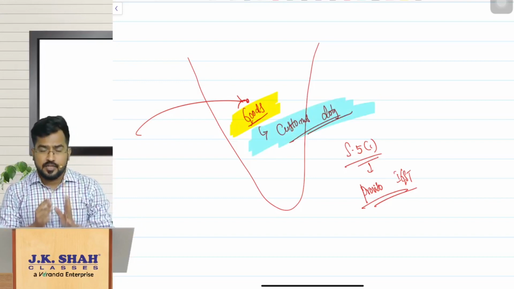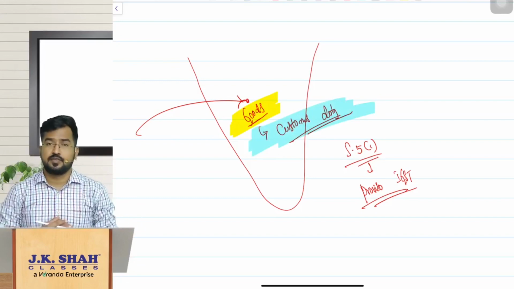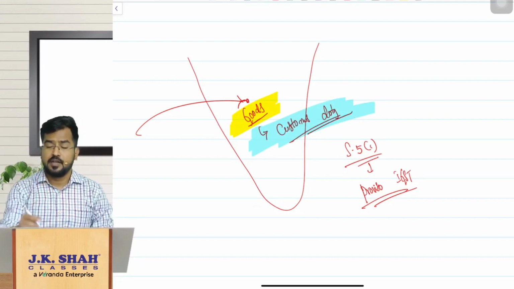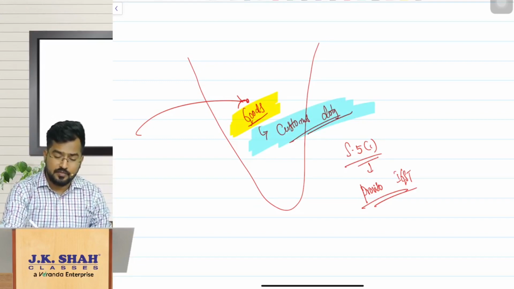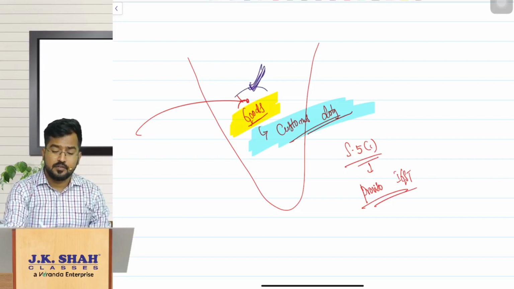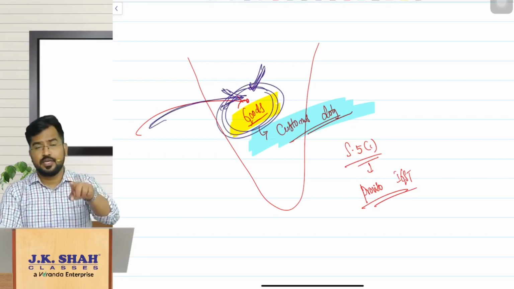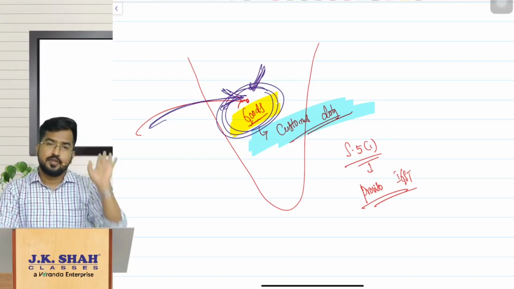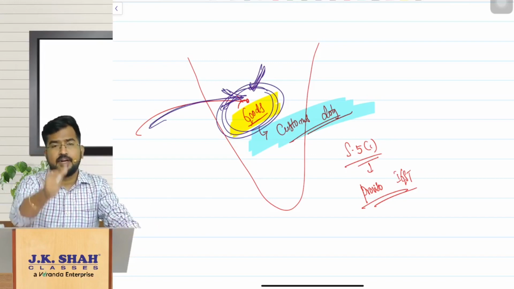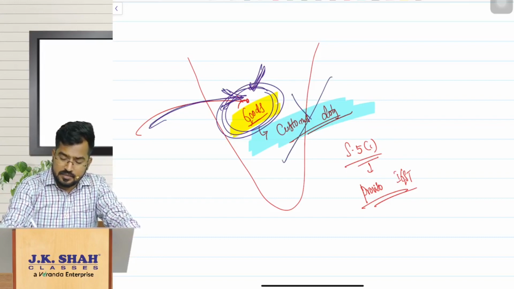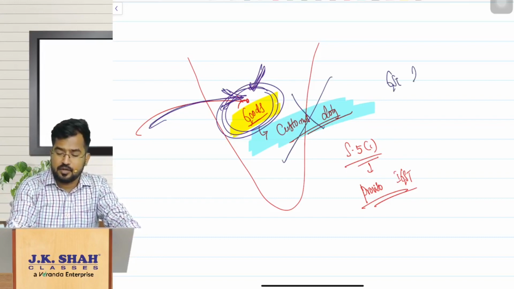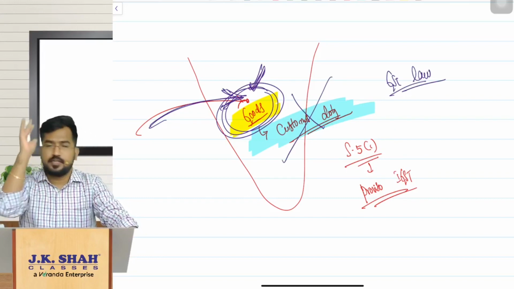So the government has amended the section 5 subsection 1 proviso in such a way that the government can notify any goods which can be imported into India, on which we will not charge taxes as per customs law, but we will charge taxes as per GST law. So that is the amendment here.